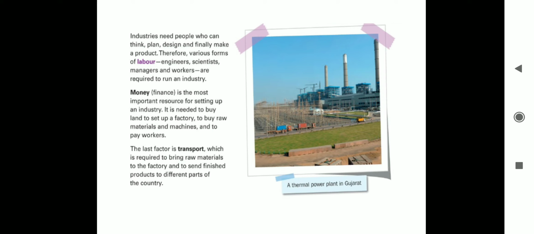Here in the picture you can see a thermal power plant in Gujarat. A power plant means electricity is produced here, thermal power is produced. So you have to read page number 65 and page 66. In the next video we shall be talking about different categories of industries.